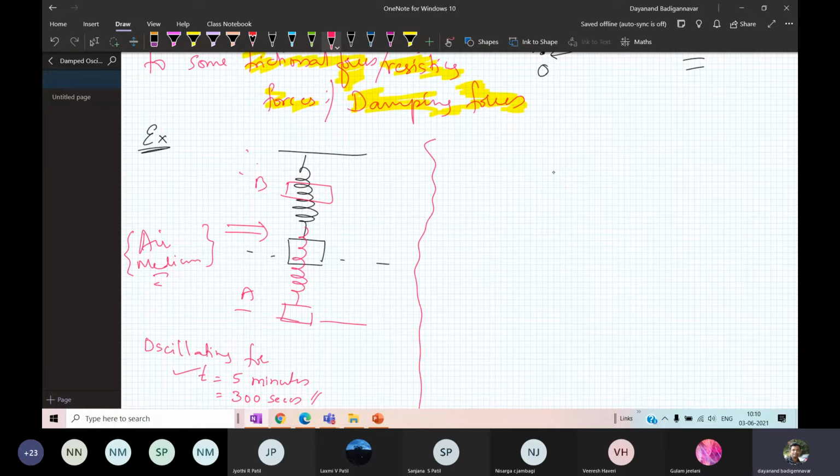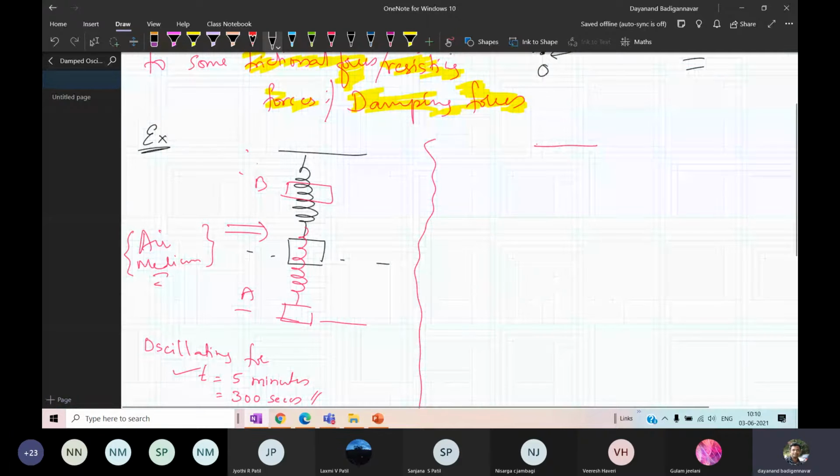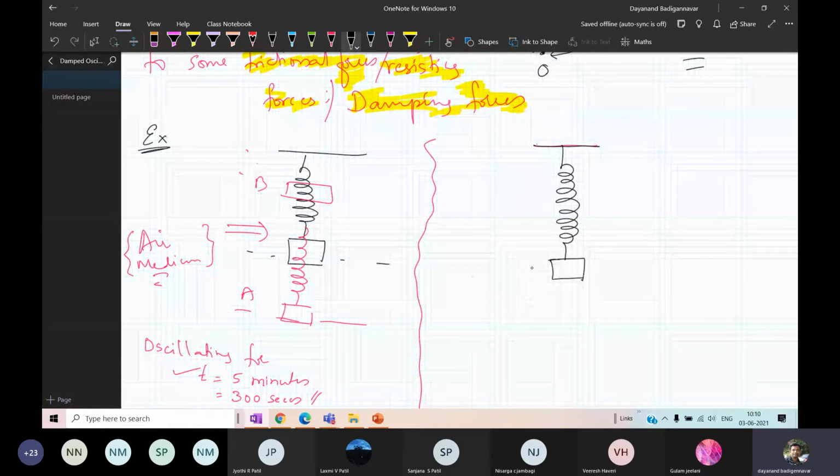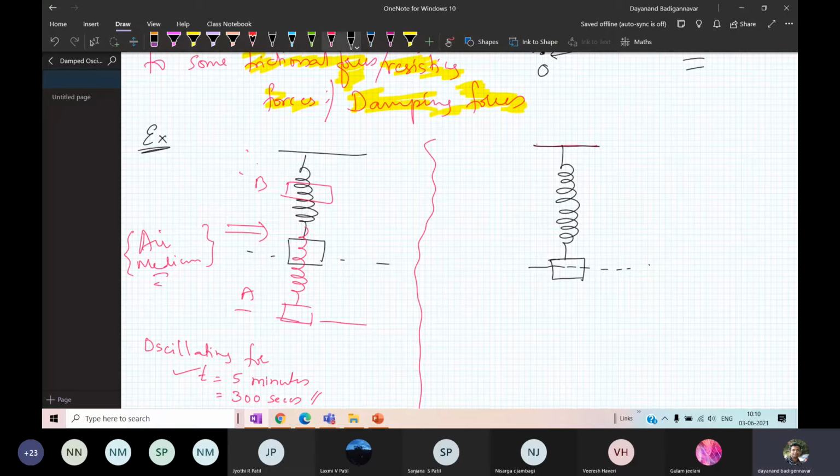Now what I will do is I will take the same spring mass system. Now I will introduce one more damping to it. So this is the same spring, and the same mass I have hung. It is at this position. After that, I will extend it by the application of a force, and it is going to oscillate between the same points A and B continuously.